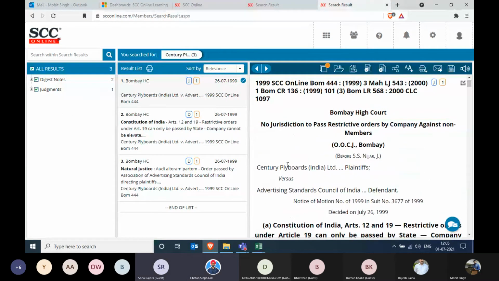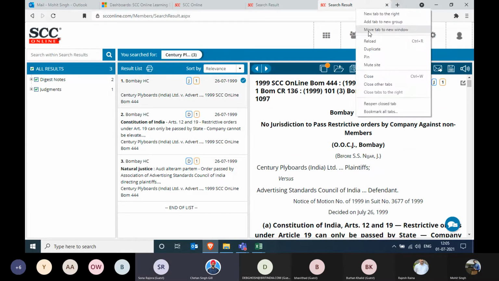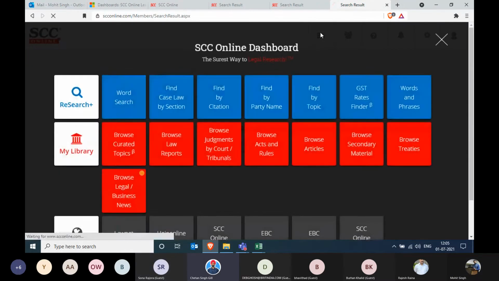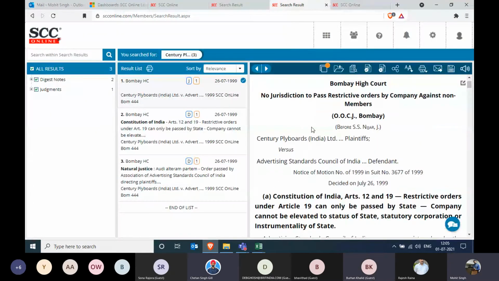Mohit, what was the party name? Can you show? Have you opened that? This is Century Plywood. This is the other case that they could do, not the one that members are asking for. The members are asking for the Dish TV one. I'm just checking for the same one over here. I was just checking whether they were clubbed together or not.